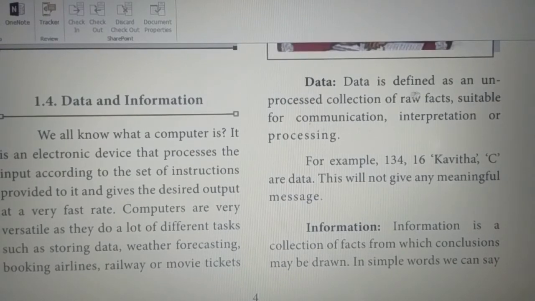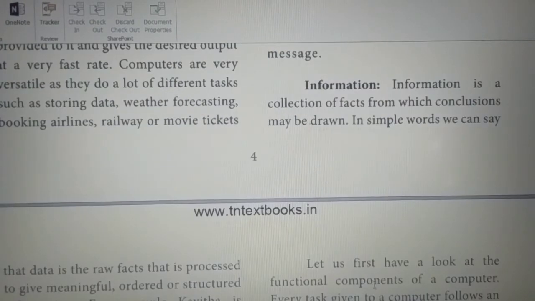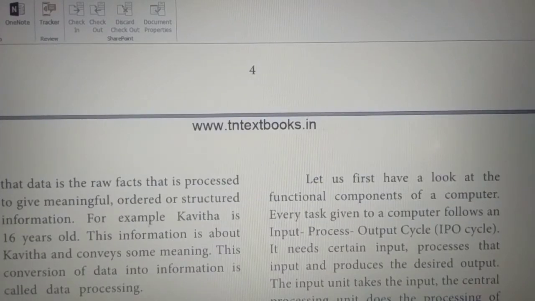Okay, what is data? Data is defined as a user-defined collection of raw facts suitable for communication and interpretation, called data. Information means processed data. These two underlined lines are very important. Information means a collection of facts from which conclusions may be drawn. In simple words, we can say data is raw facts, and processing them in meaningful order gives information.